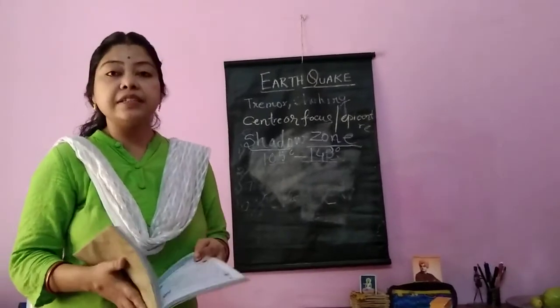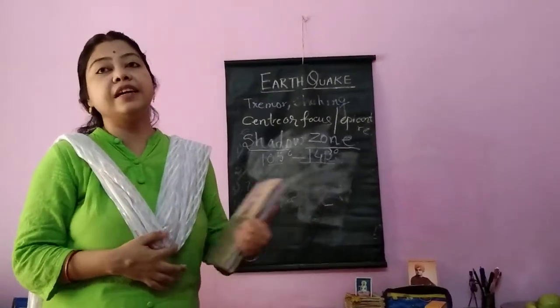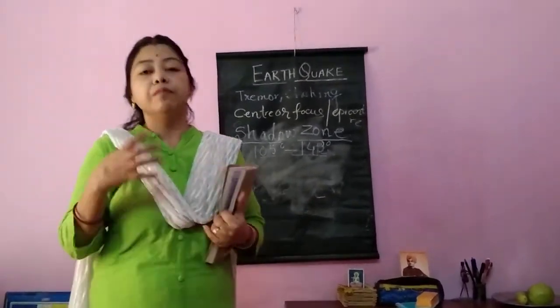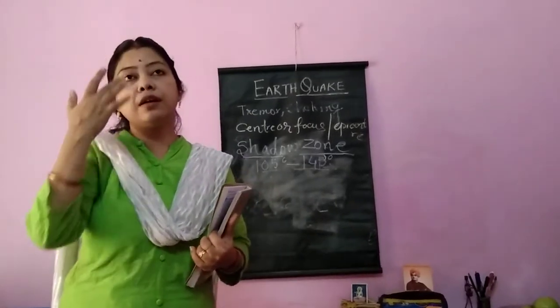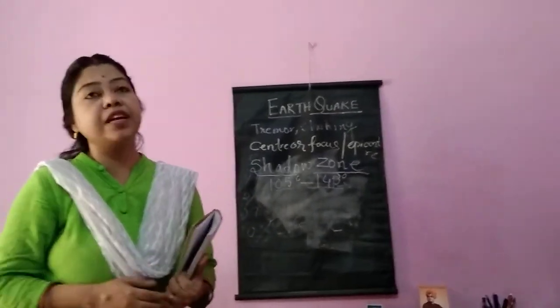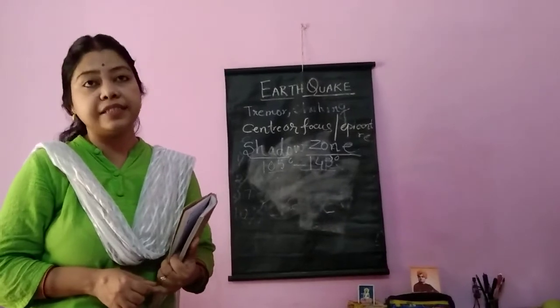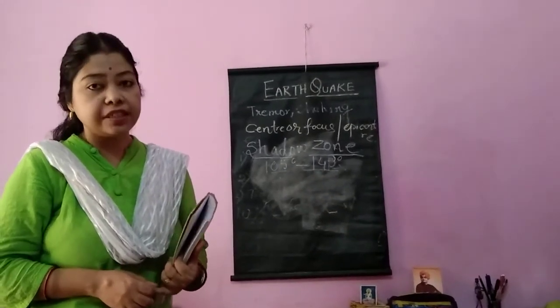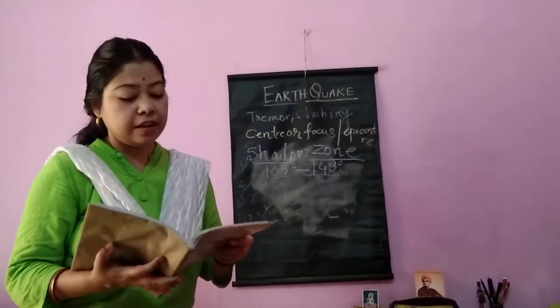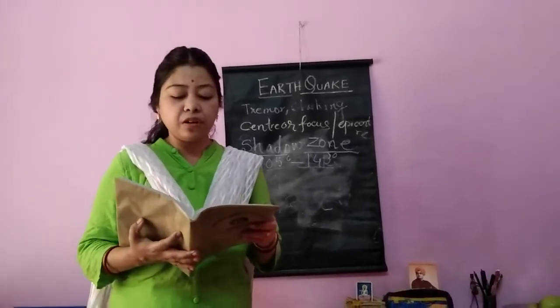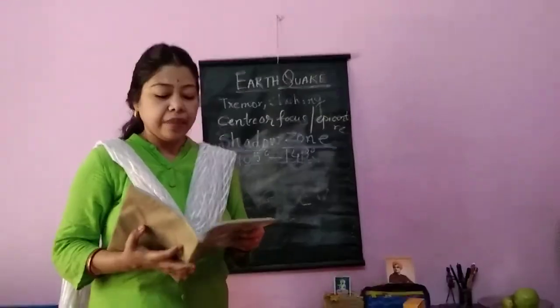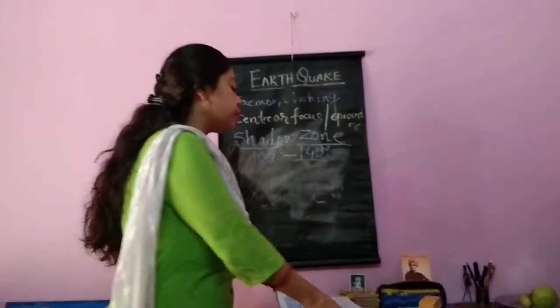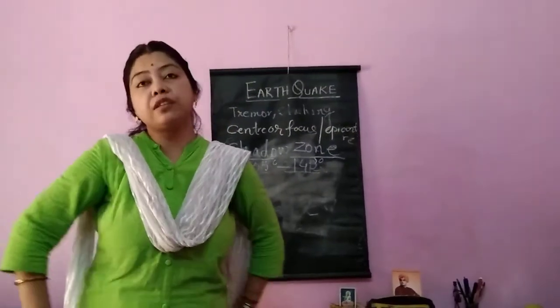Next, the Richter scale. Richter scale is a device which was invented by an American seismologist, Professor Richter. It is used to measure the intensity of earthquake.